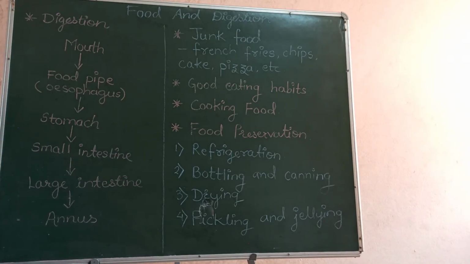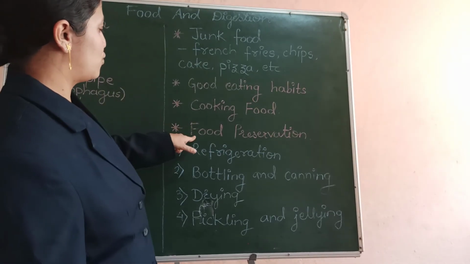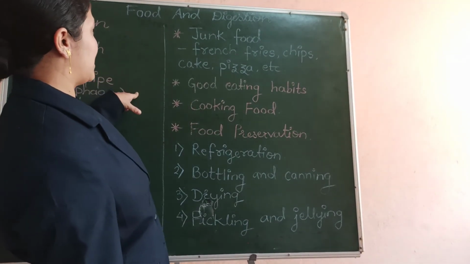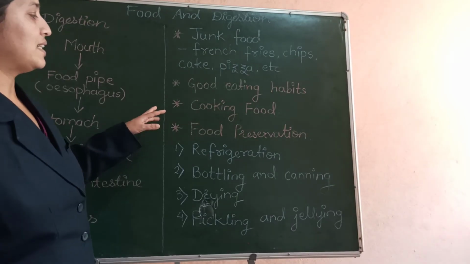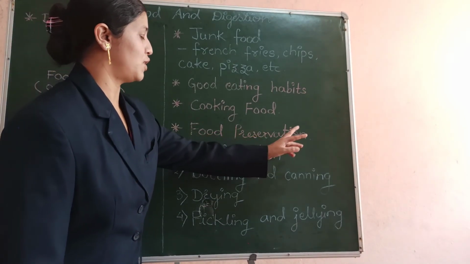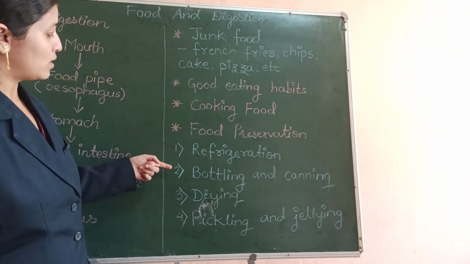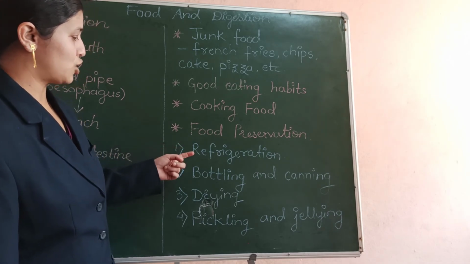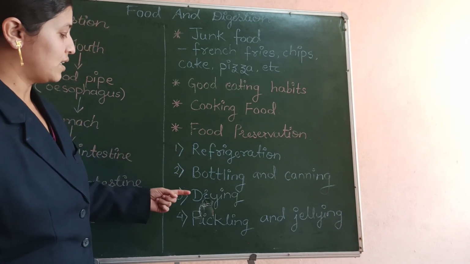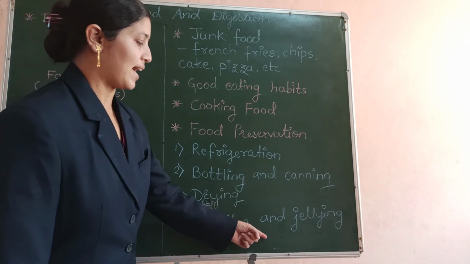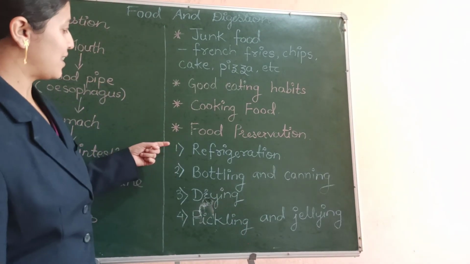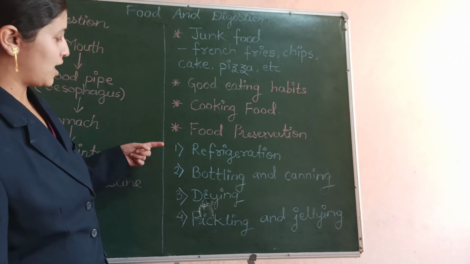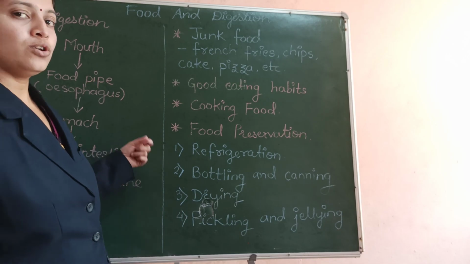So this was about digestion and the food preservation methods. The assignment for today is that you have to write in detail about the food preservation processes. You have to describe all these 4 methods in detail: refrigeration, bottling and canning, drying, and pickling and gelling. You can tell the uses or the preservatives that are used in these processes, and you can write it in your own words.